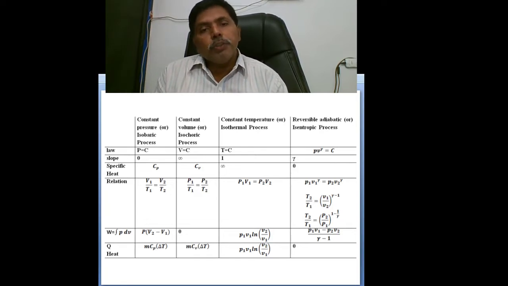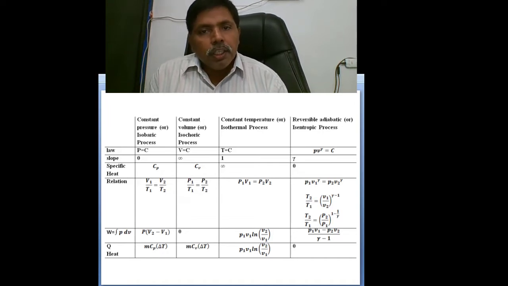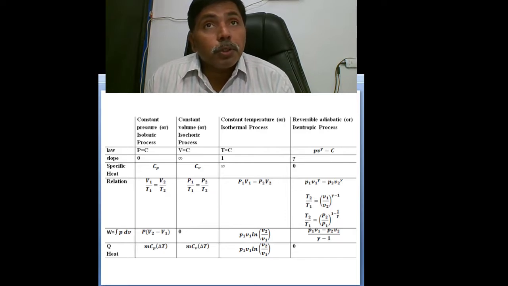Next, coming to the specific heats. Isobaric process specific heat is C_p. Isochoric process, C_v. Coming to the isothermal process, it is infinite.